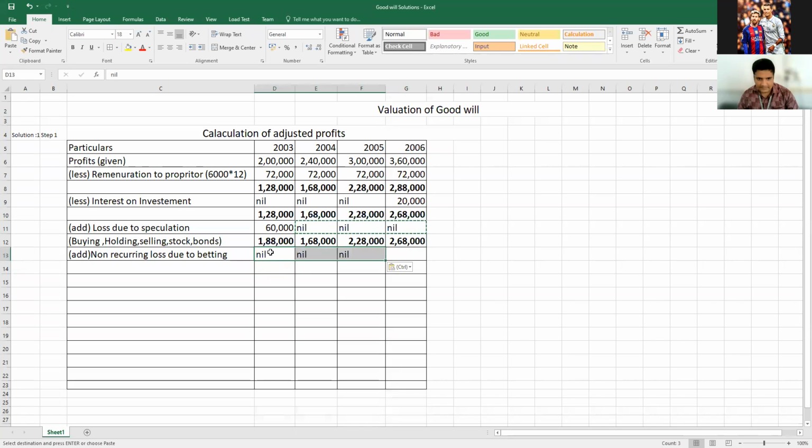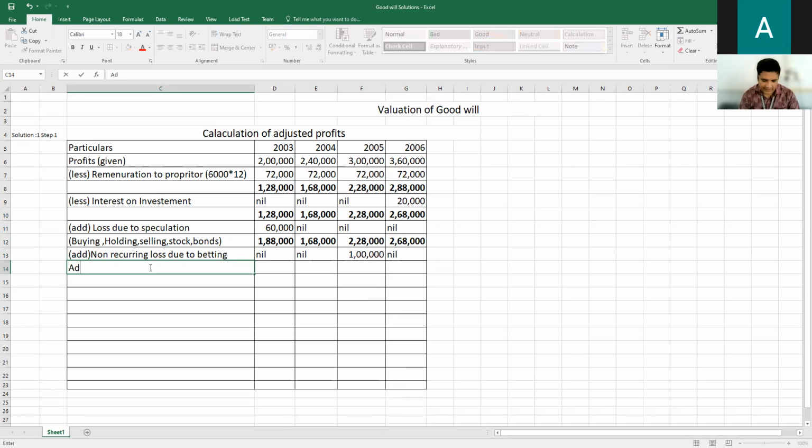Anybody? Which year was that amount of betting? 2005, sir. What is the amount? 1 lakh rupees. 1 lakh amount we need to add. So, okay, and then we will get the adjusted profit.